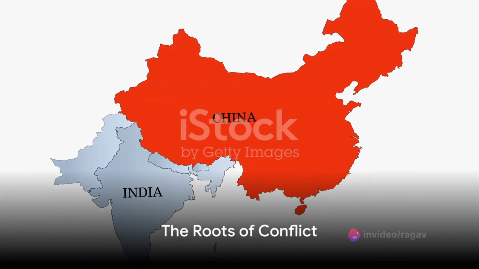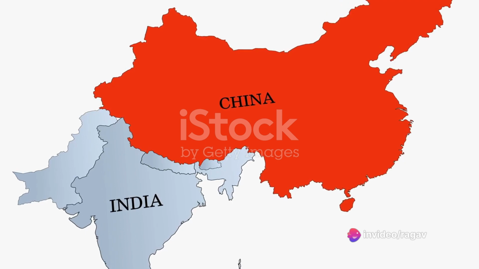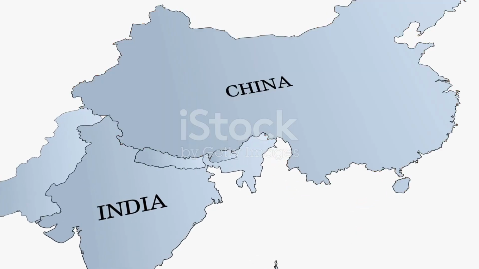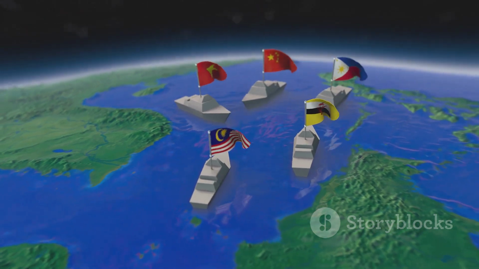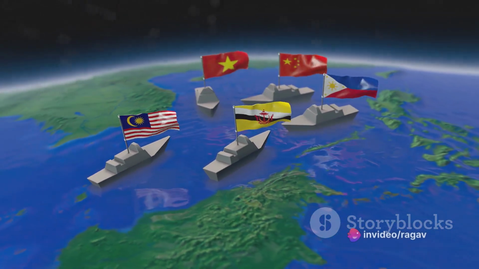Have you ever pondered what causes two of the most populous nations on the planet, India and China, to stand at odds over a stretch of inhospitable mountain terrain? This is the story of the India-China border conflict, a dispute characterized by decades of territorial claims and counterclaims.